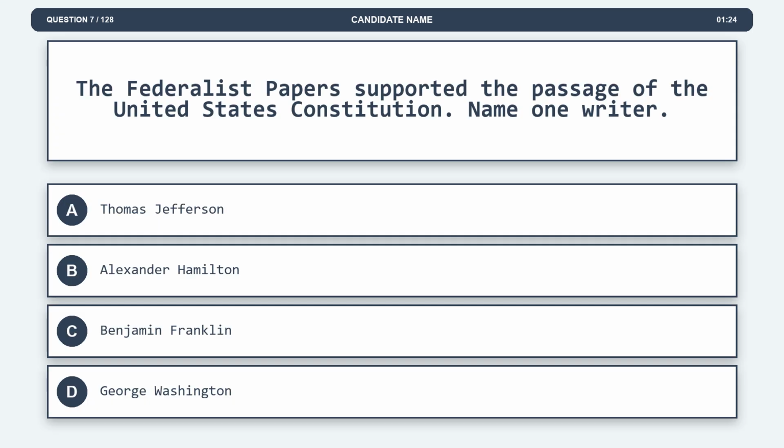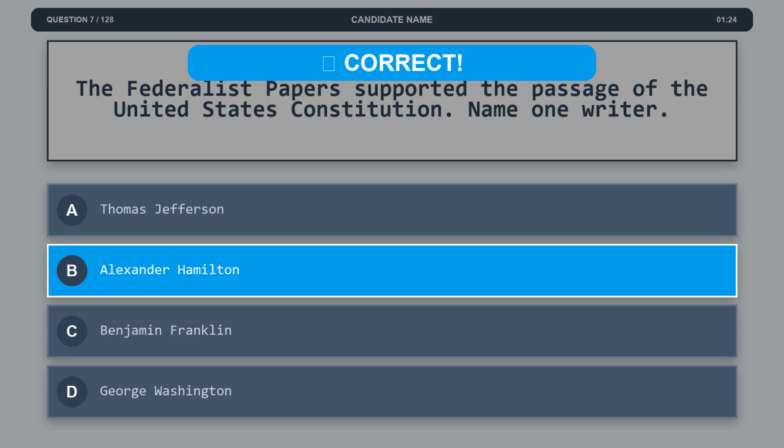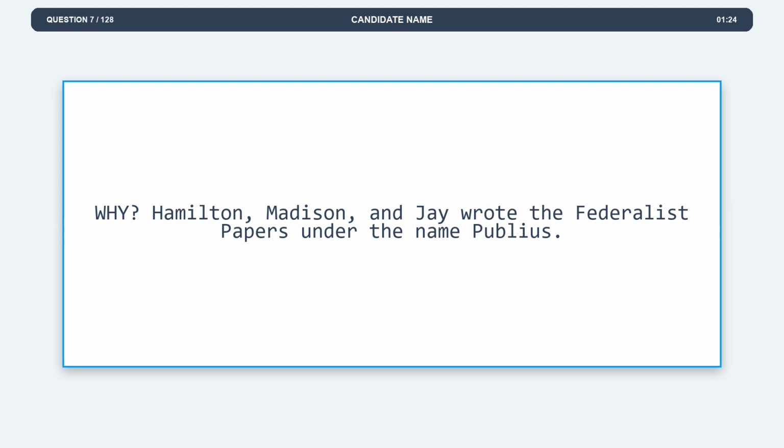Question 7. The Federalist Papers supported the passage of the United States Constitution. Name one writer. Option A, Thomas Jefferson. Option B, Alexander Hamilton. Option C, Benjamin Franklin. Option D, George Washington. The correct answer is option B, Alexander Hamilton. Explanation. Hamilton, Madison, and Jay wrote the Federalist Papers under the name Publius.